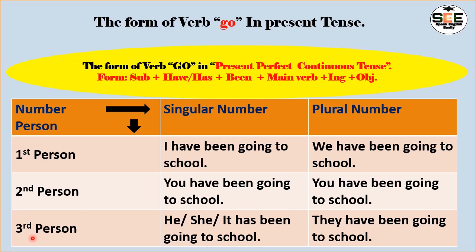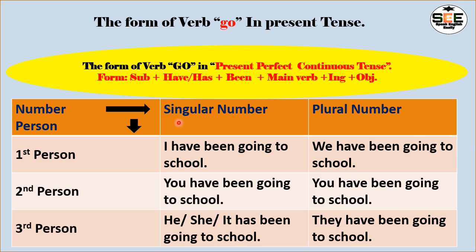And at last we can see here the third person of singular number in present perfect continuous tense: he, she, it has been going to school. Here I can see that there is a difference. Have is replaced with has, because here he, she, it is the singular number of third person.